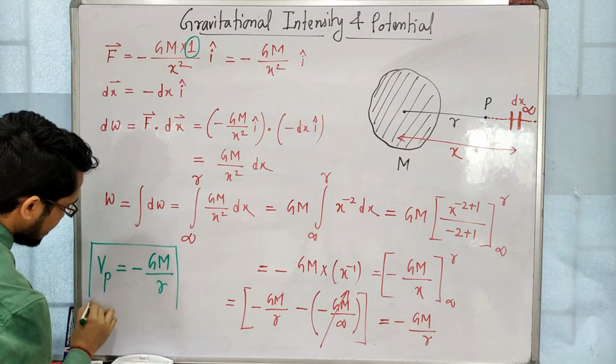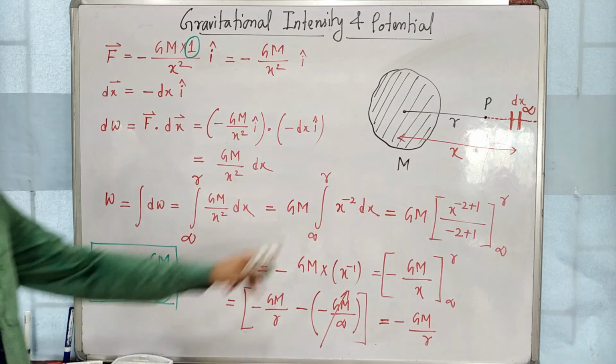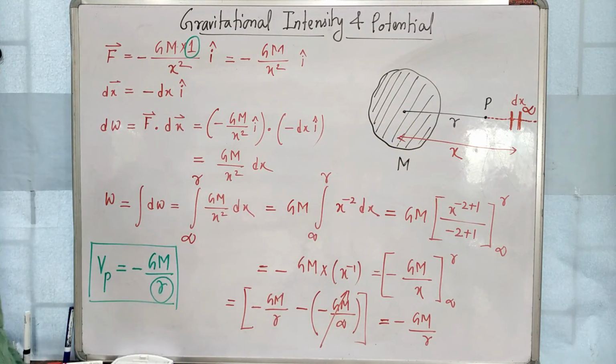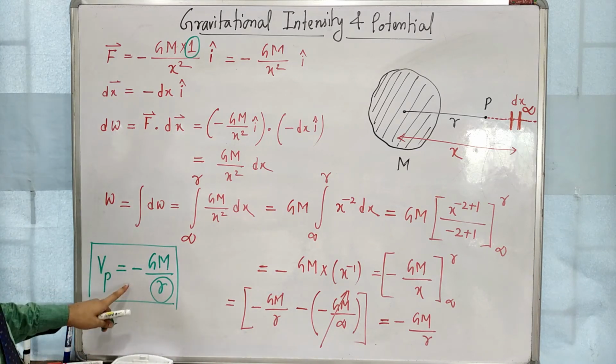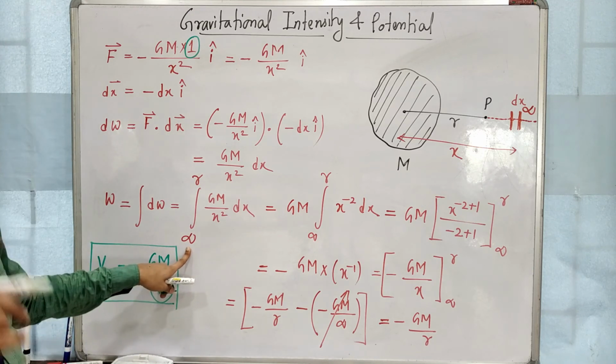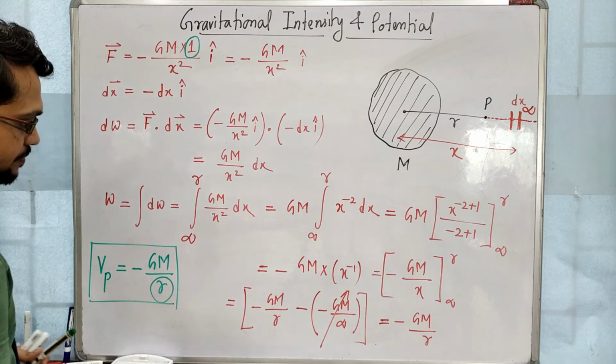So potential only depends on the distance from the center of mass. Clear? This derivation is very important, and we can derive the potential in this way because the potential at infinity is 0.